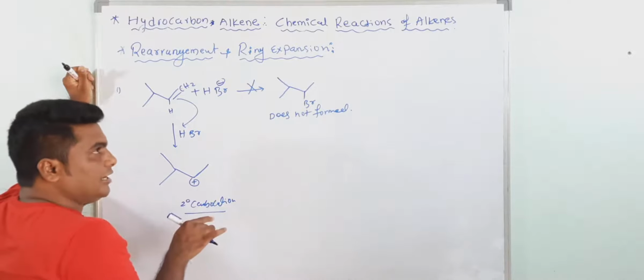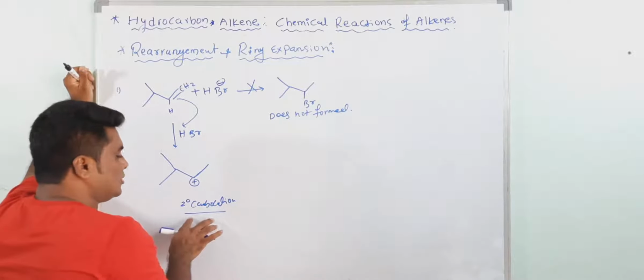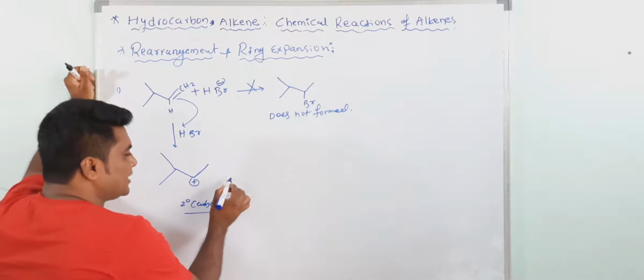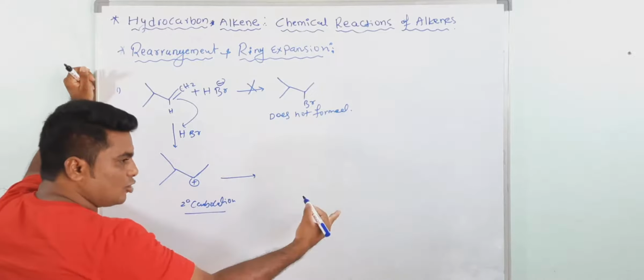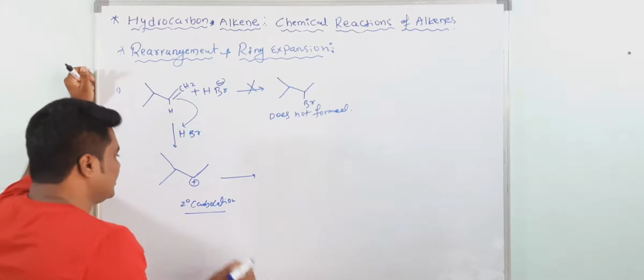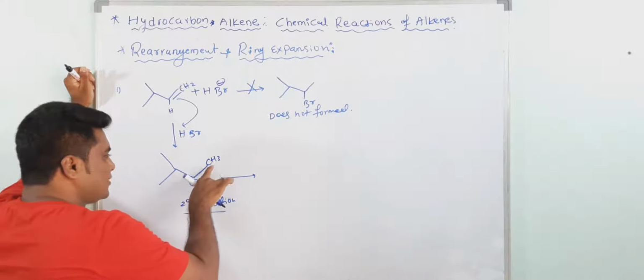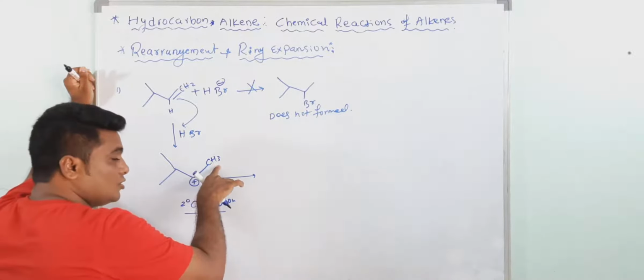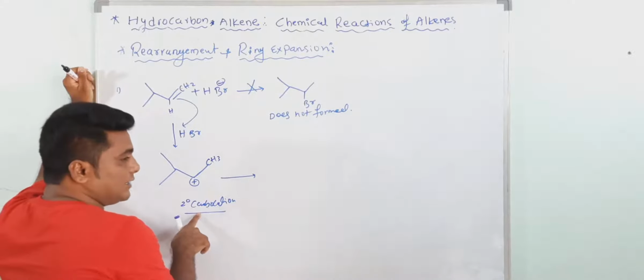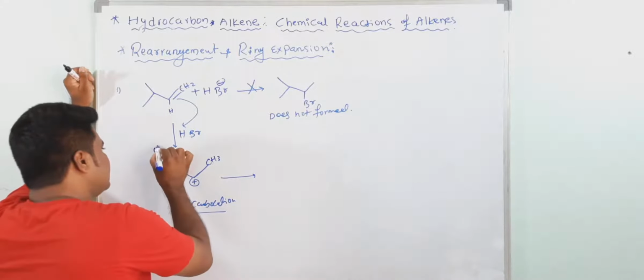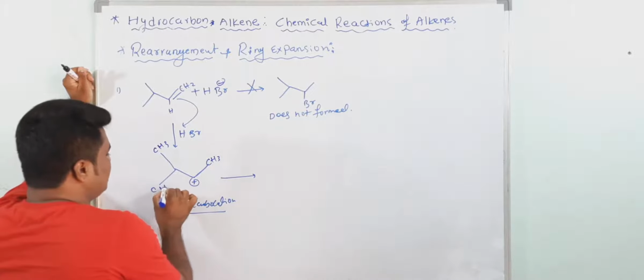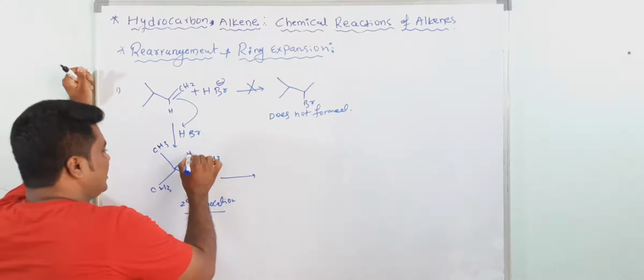If there is any possibility to form a tertiary carbocation, then it undergoes rearrangement. If the rearrangement takes place from this side, you will get a primary carbocation, which is unstable compared to secondary. Now here, this is the tertiary carbocation having one hydrogen atom.